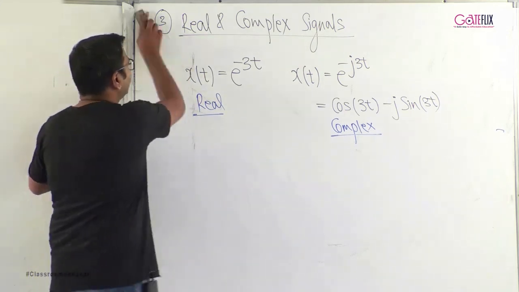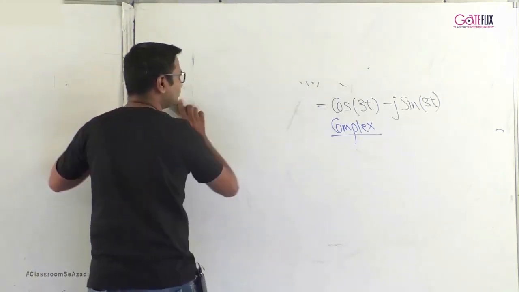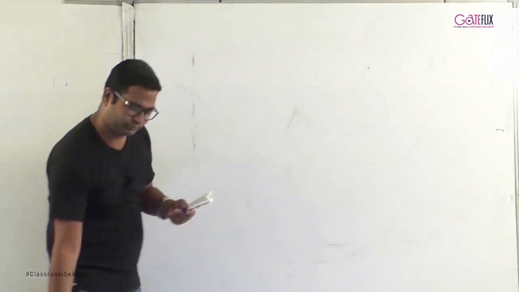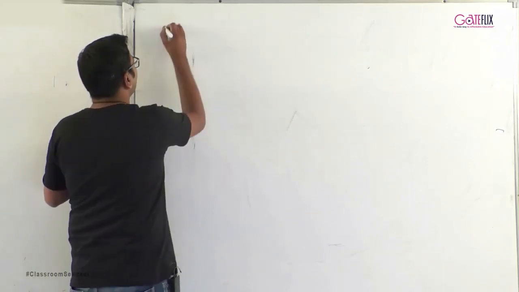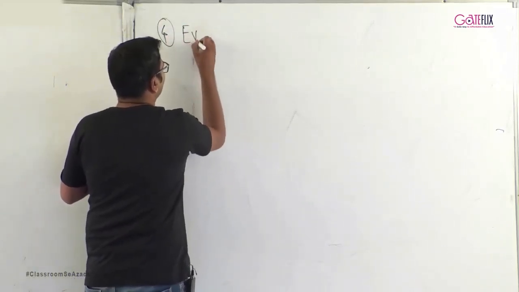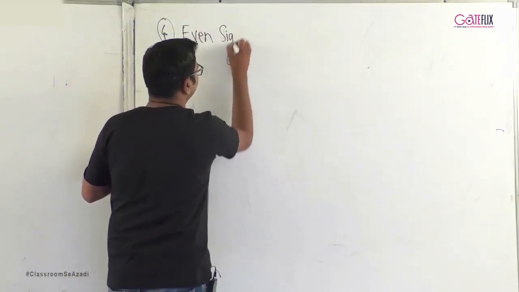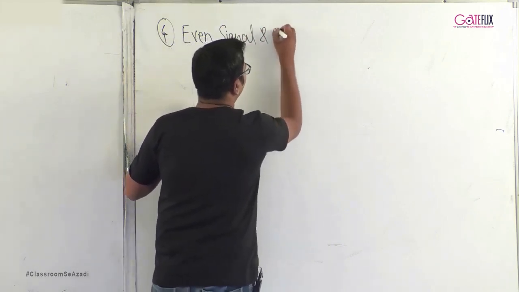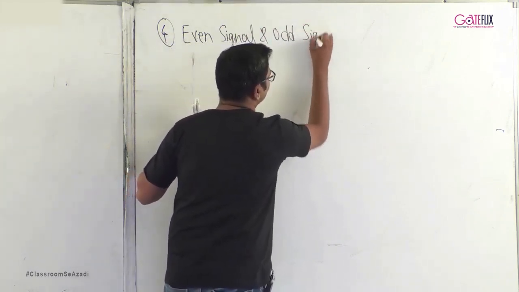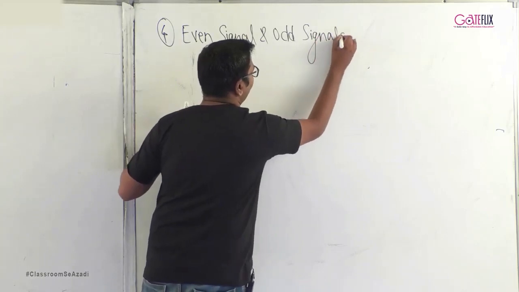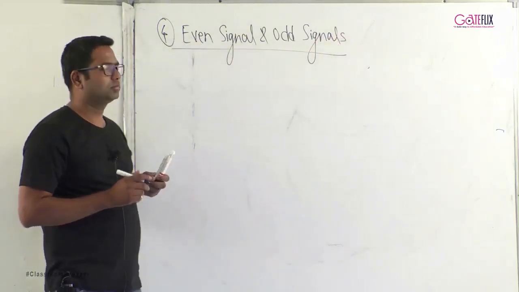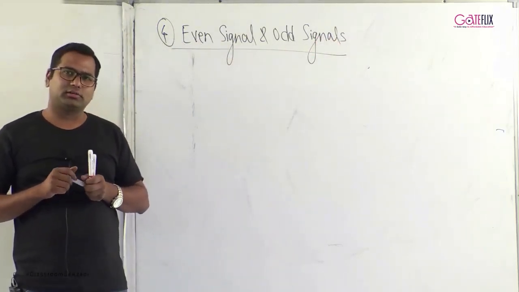Next classification we go to is even signal and odd signals. Even signal and odd signals.